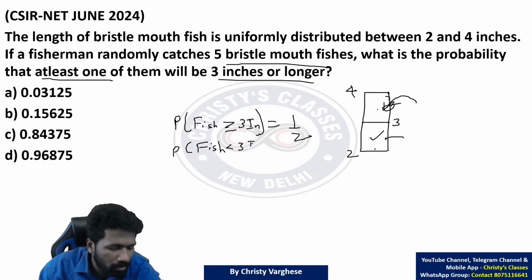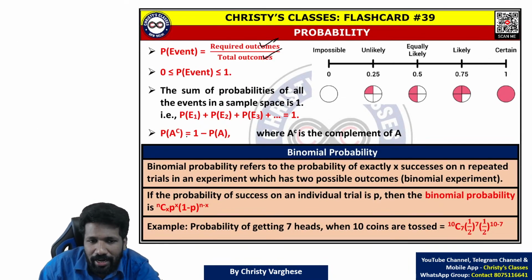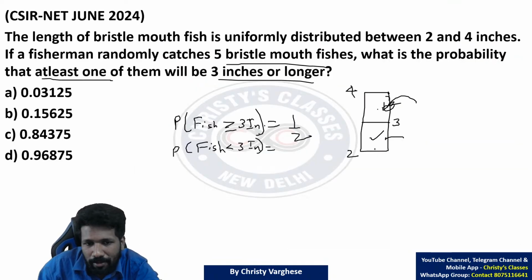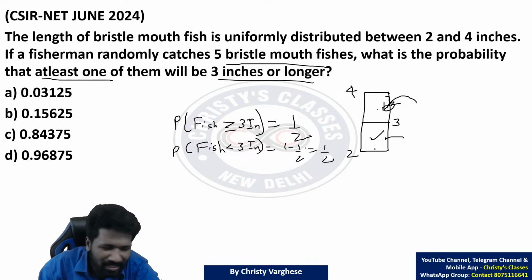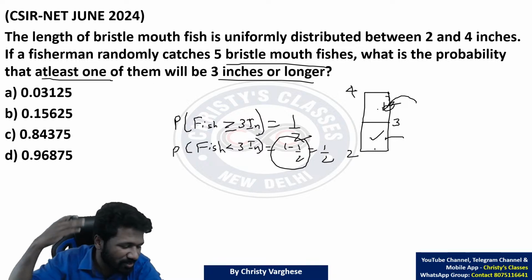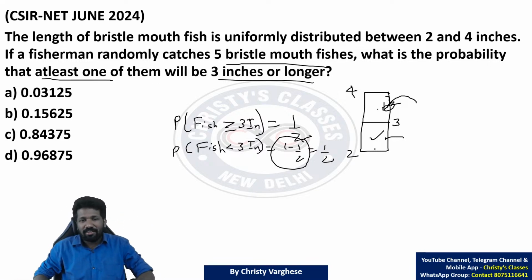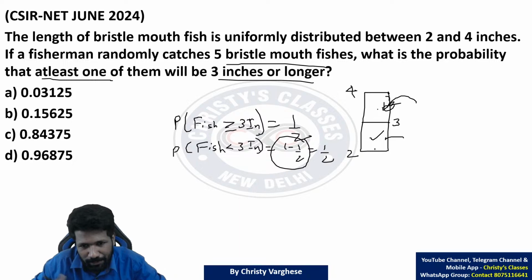This is 3 or above. Below 3 inch क्या होगा? Complement probability का idea. Probability of A complement is 1 minus probability of A. That means 1 minus half होगा, so half होगा. I'm writing this step just to make you understand. You can just look at it and say, ये आधा है तो बाकी आधा, that's all.